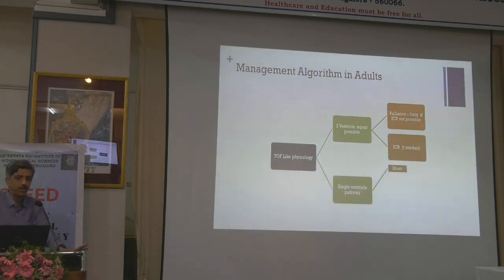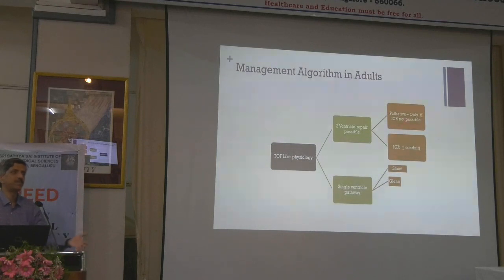And in two ventricle physiology, shunts and Glenns have no role really. Why does Glenn have no role in an adult? Anybody? There's a hemodynamic physiological understanding behind it. The proportion of blood flow that comes from the upper part and lower part changes by around 7 years. So if you do a Glenn, there is hardly any quantum jump in the cyanosis in an adult.